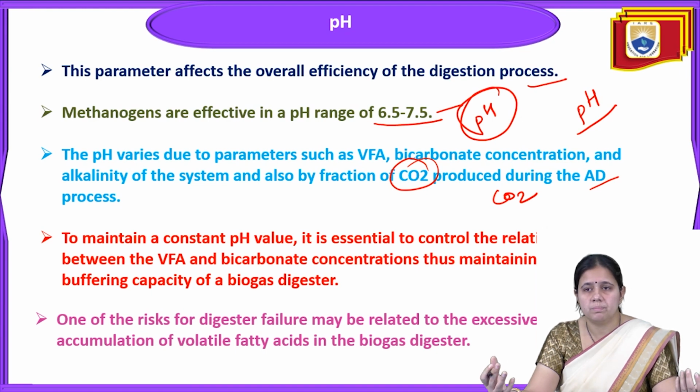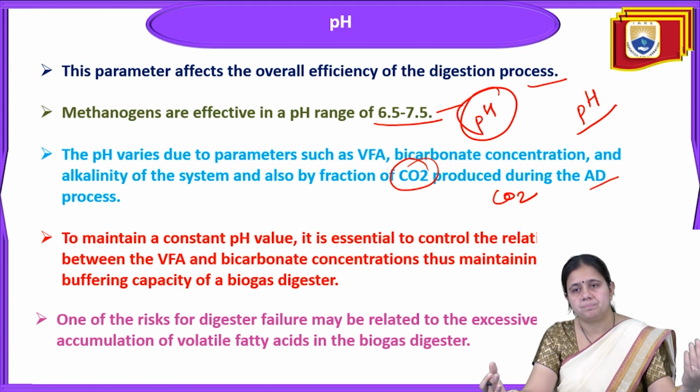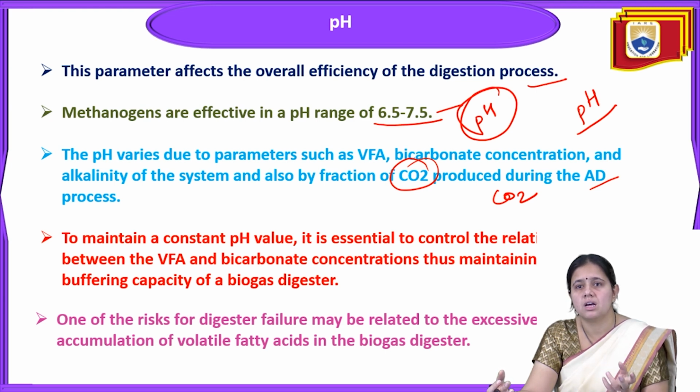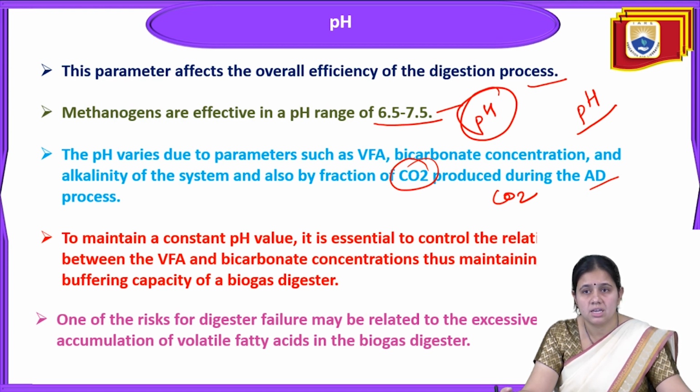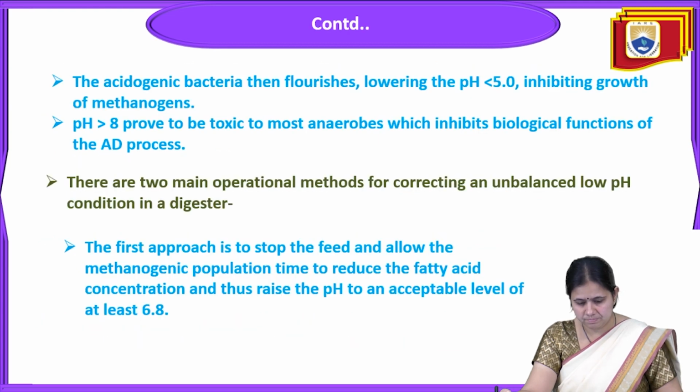To maintain the buffering capacity of the biogas digester, the volatile fatty acid and pH should be maintained, and it is essential to control the relationship between the VFA and bicarbonate concentration. One of the risks for digester failure may be related to the excessive accumulation of volatile fatty acids in the biogas digester. So the main risk for digester failure is related to the excessive accumulation of volatile fatty acid in a biogas digester.